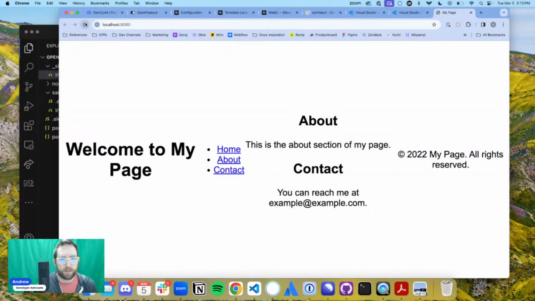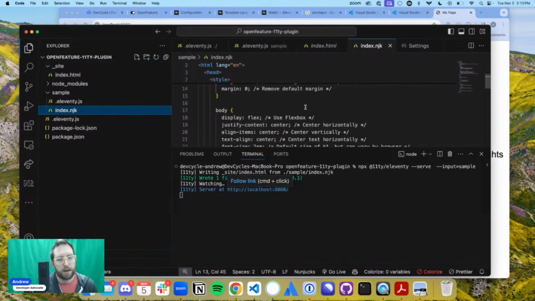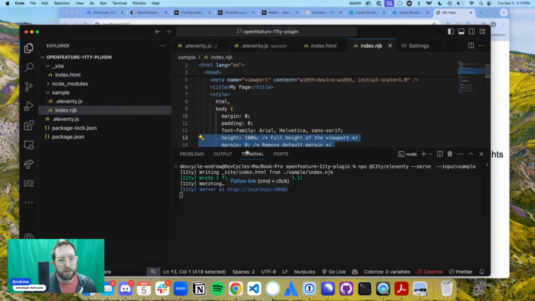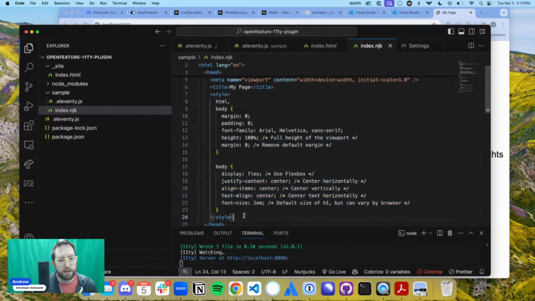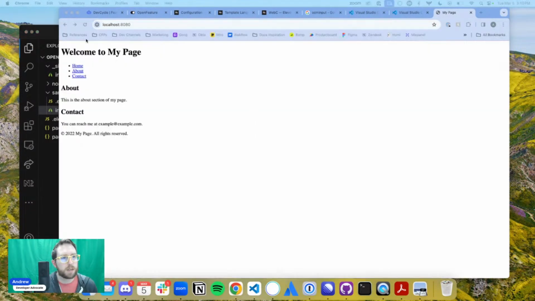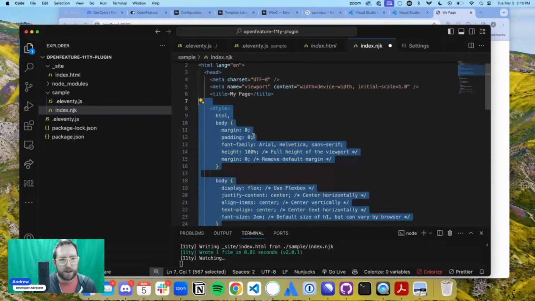Oof, that's rough. I mean, that's not that rough. I understand why it's doing that now, because technically this original design didn't have all of my styling stuff in here. So if I just go here and remove my styling, great. Awesome. So there we go, like a basic page there. But I like my styling.